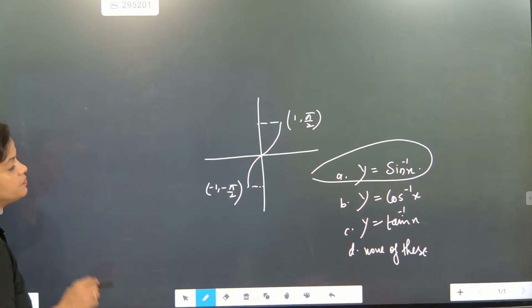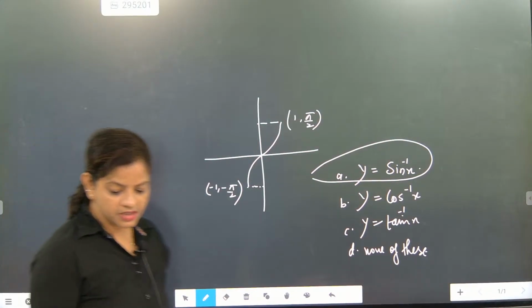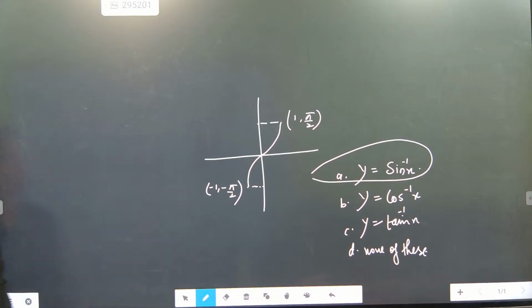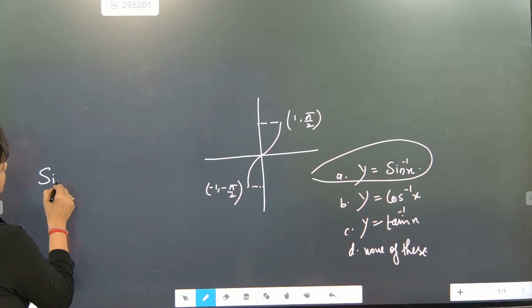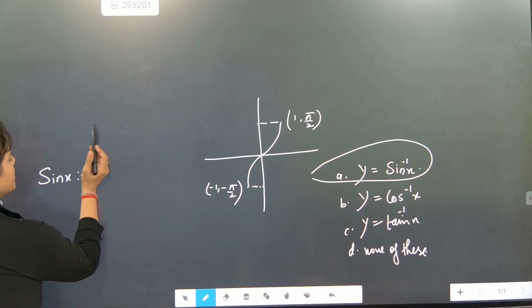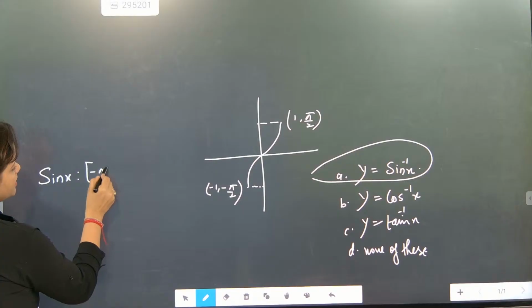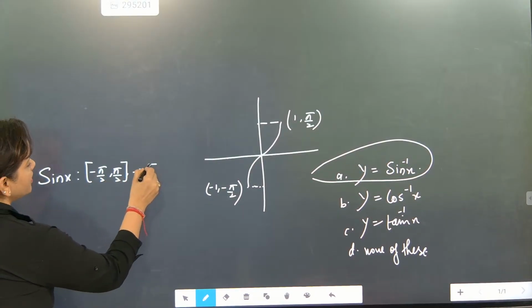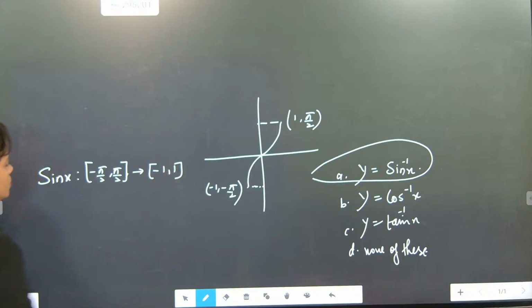So what is the principal domain for sine? Please tell me. We know that for sin x, the value lies between minus pi by 2 closed interval to pi by 2, and it comes from closed interval minus 1 to 1.